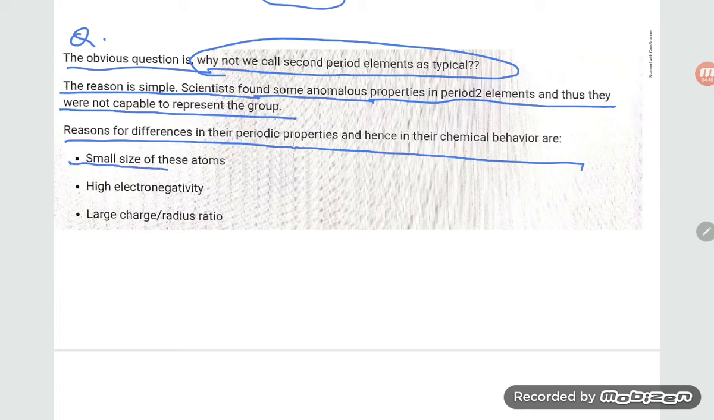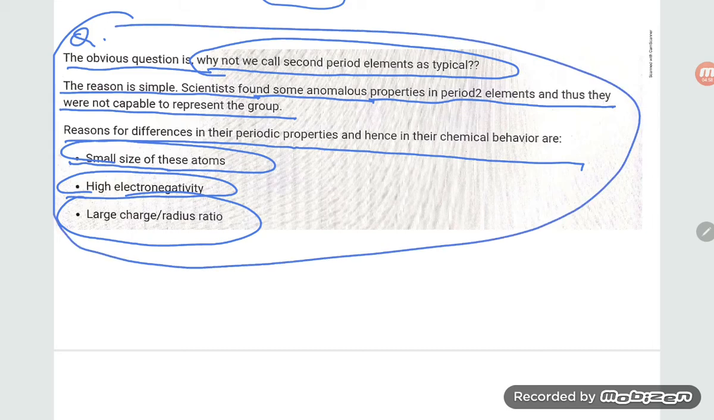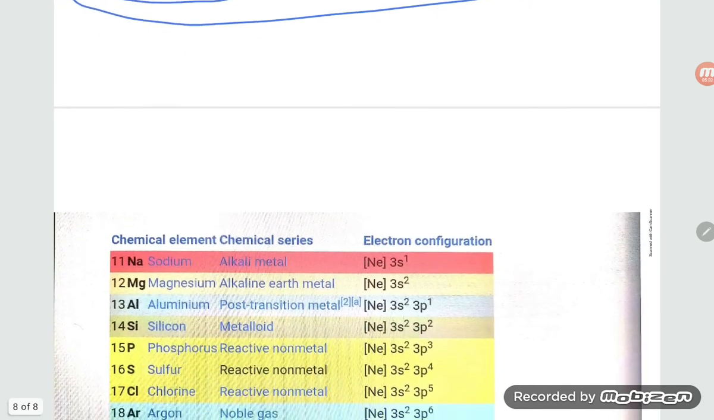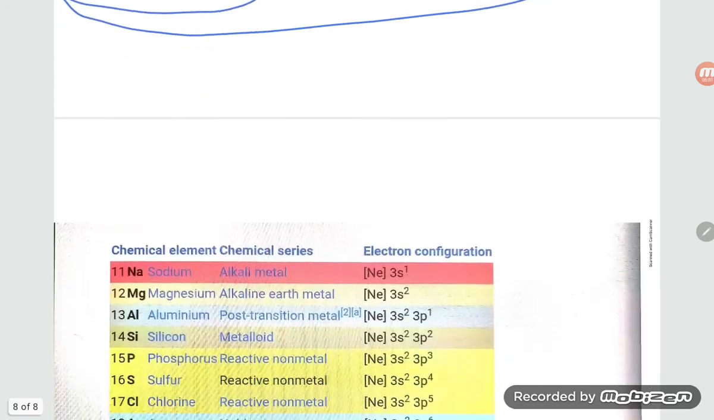The first reason is the small size of the second period elements, the second is high electronegativity, and the third is large charge ratio. Due to these three factors, they cannot represent the properties of the other elements of the group. That is why second period elements are not known as typical elements.